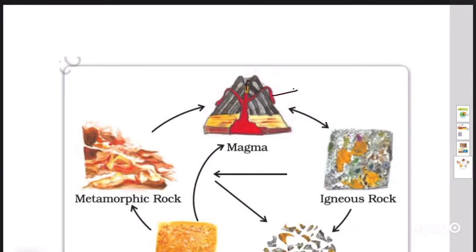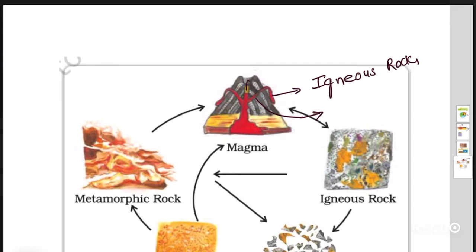They are called igneous rocks. In these igneous rocks we have two types: intrusive rocks and extrusive rocks. The intrusive rocks are formed on the inside of the earth, meaning the innermost parts.